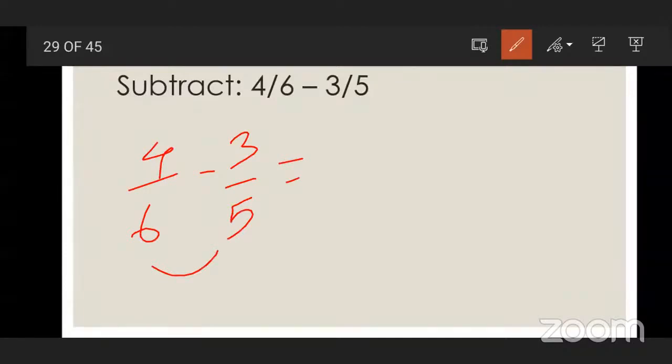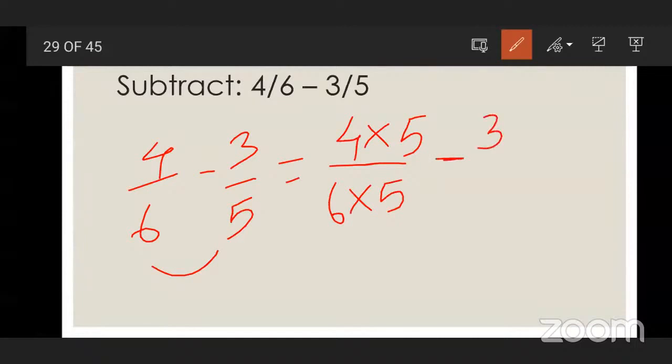Now in the tables of 5 and 6, which is the common number? 30. Okay. In the table of 6, when does 30 come? 5. Okay, good. After this, which sign is there? We are carrying out the subtraction. Write down the next fraction, that is 3 upon 5. In the table of 5, when does 30 come?